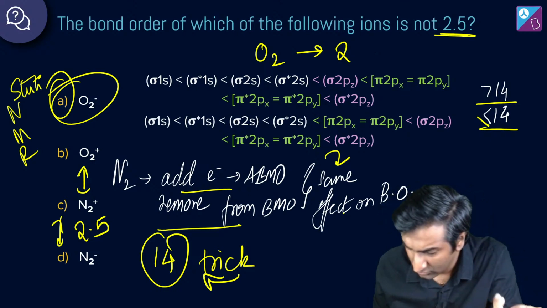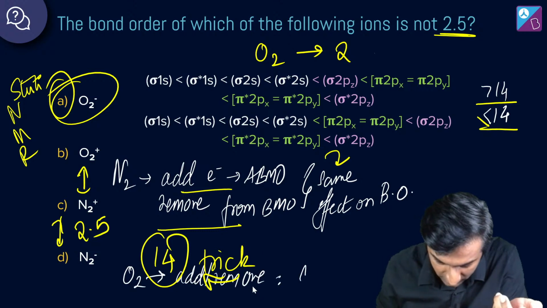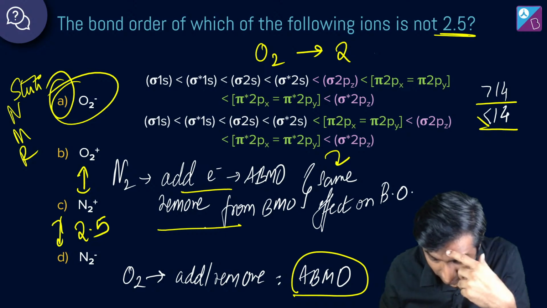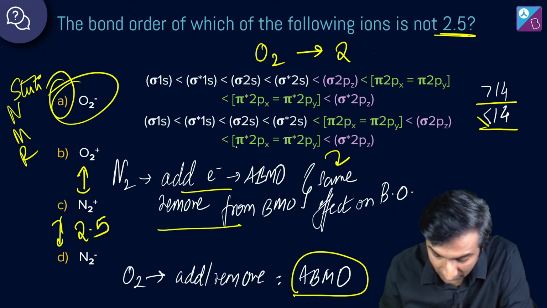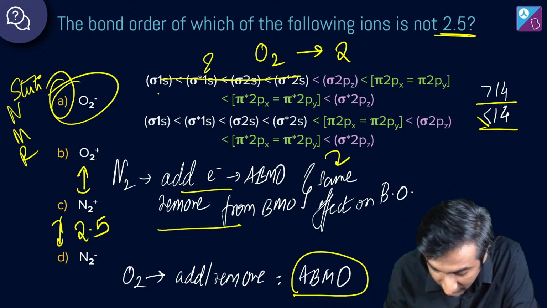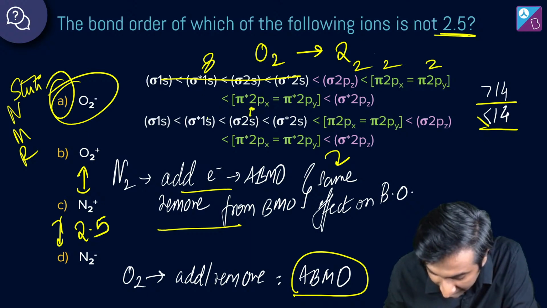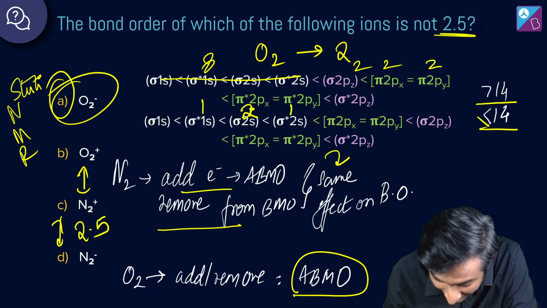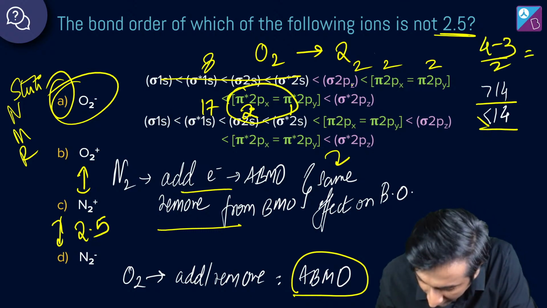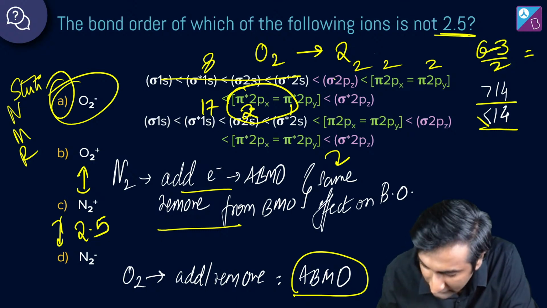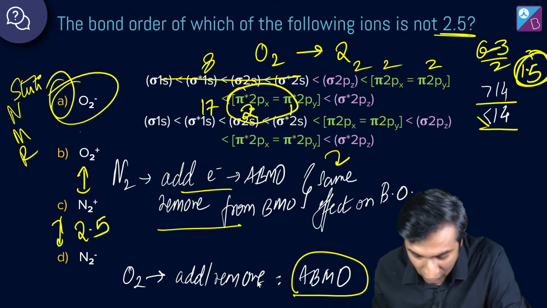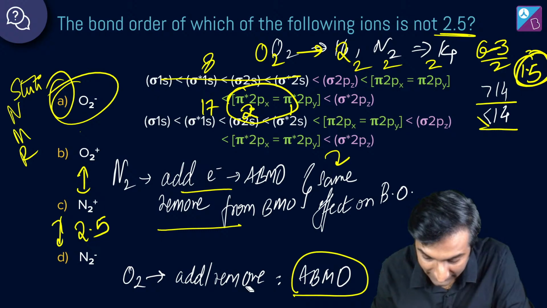What is O2 minus, if you want to see? Look, for O2, if you add or remove, it is going to be from the anti-bonding molecular orbital, but in O2 minus, adding is going to decrease the bond order, right? Where did O2 minus go? I have 8, then I have 9, 10, 11, 12, 13, 14, 15, 16 and then 17 electrons came here. So you have 4 minus 3 by 2. Not 4, sorry, 6. 6 minus 3 by 2, which is 3 by 2, which is 1.5. Its bond order is 1.5, which is why this is the odd one out and O2 minus is the answer.